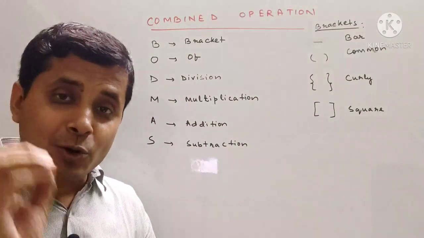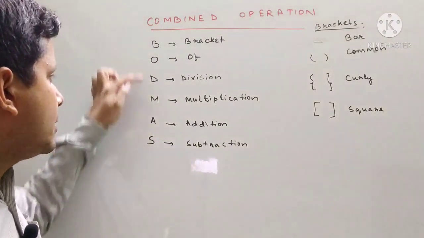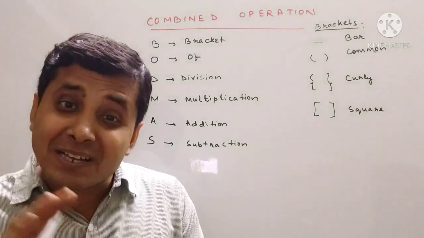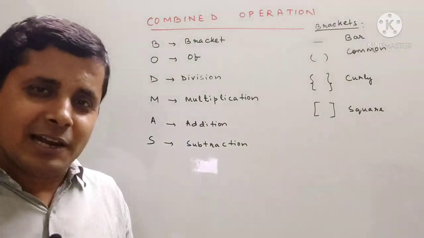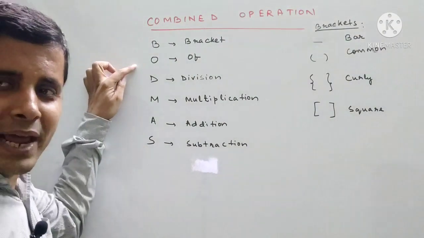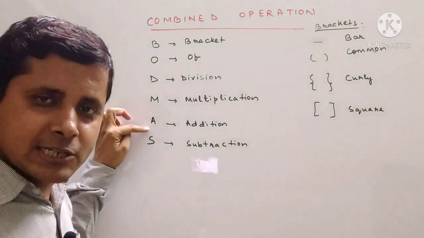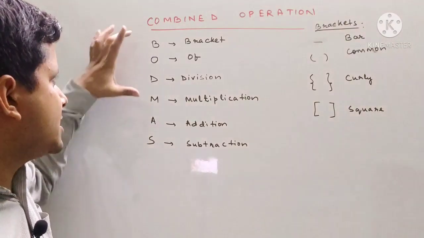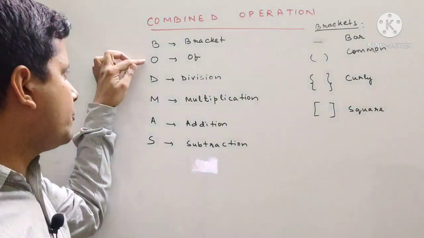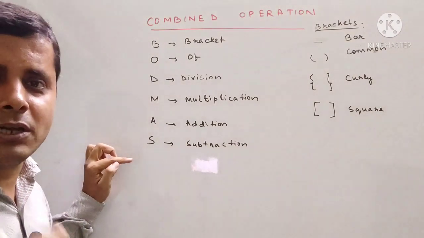For that we have to follow a rule. What is that rule? That rule is known as the BODMAS rule. Okay. BODMAS. Not बदमाश, बदमाशी करने के लिए नहीं बोला जा रहा है, BODMAS ही करना है. Okay. What is that BODMAS? Let us understand BODMAS. So BODMAS means B for bracket, O for of, D for division, M stands for multiplication, A for addition and S for subtraction. So this is BODMAS. That means first we have to solve the brackets, then of, then division, then multiplication, then addition, and at last we will be doing subtraction.